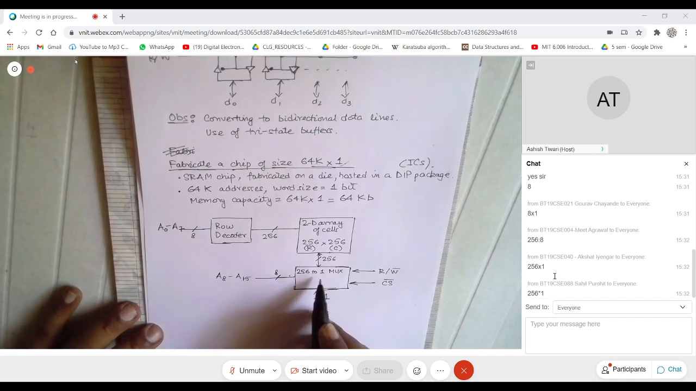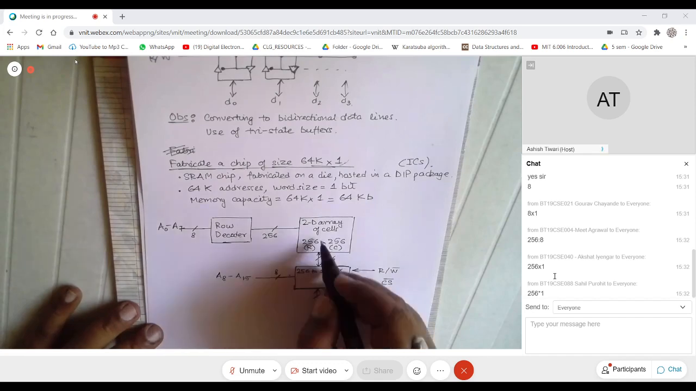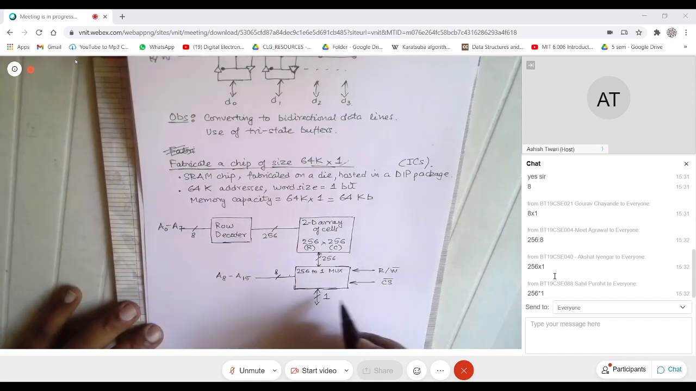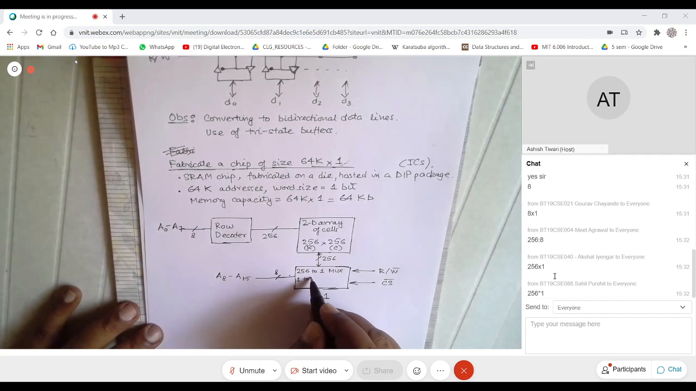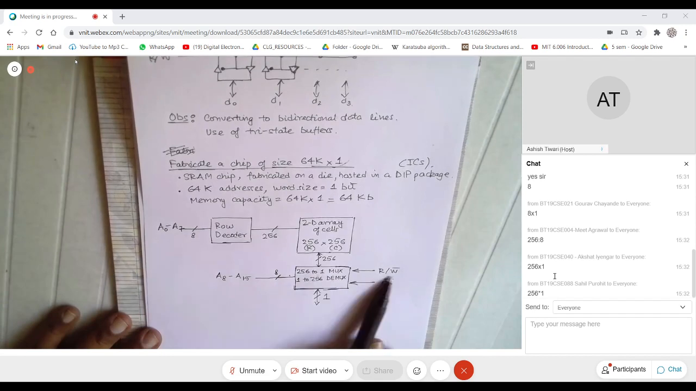Or 256 cross 1. That is the direction in which you are reading, but you will realize you will sometimes require to write also. In that case, you will require a 1 to 256 demux, right? So you have both here, a mux or a demux, and depending on this read write, you will be using either the mux or the demux.